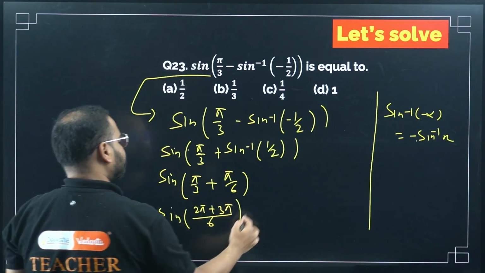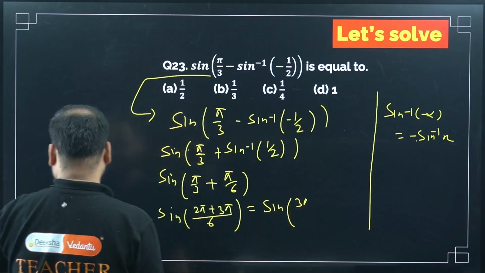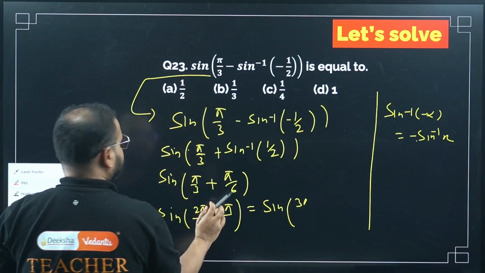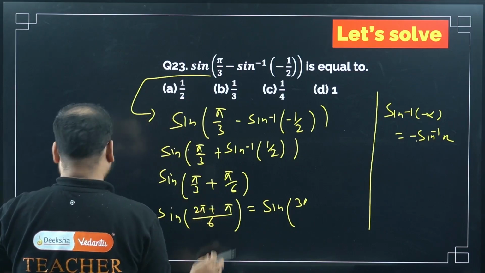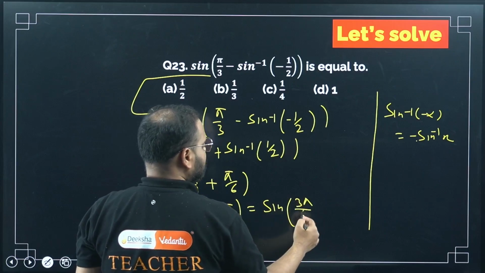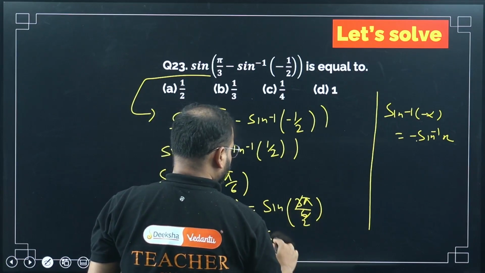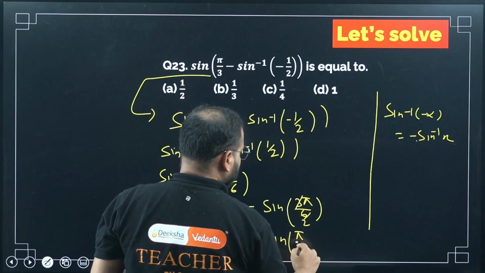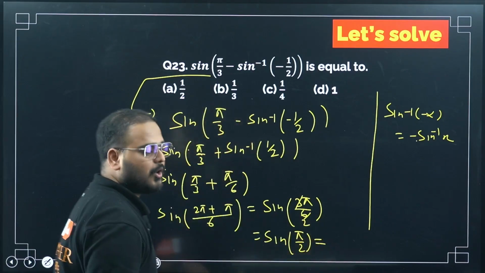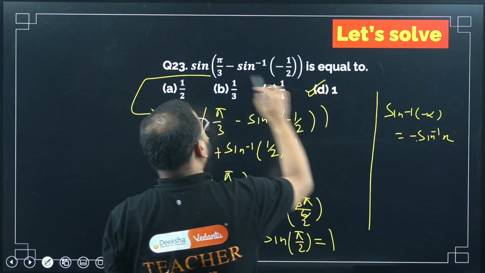This is simply pi, not 3 pi, so 3 pi by 6, which is pi by 2. What is sine of pi by 2? Sine 90 is 1. The answer is D.